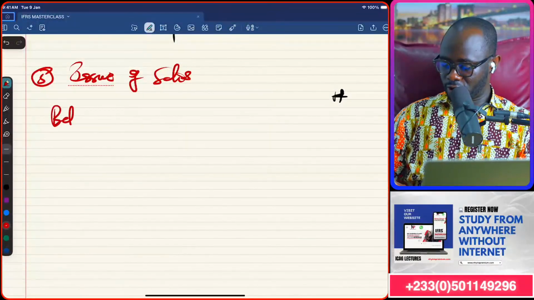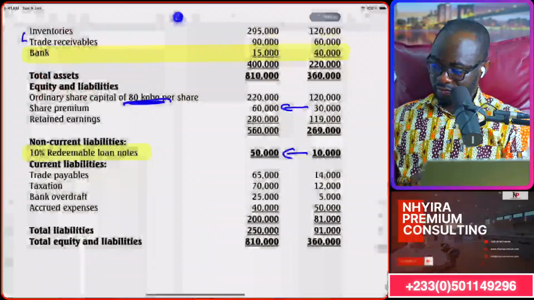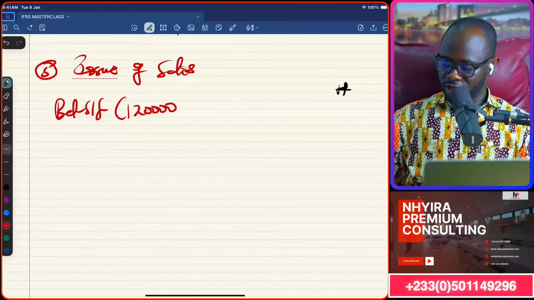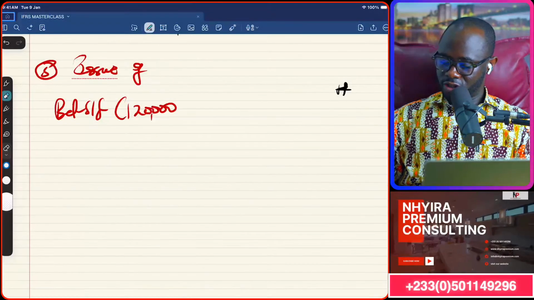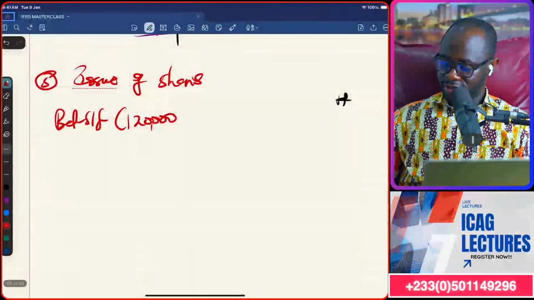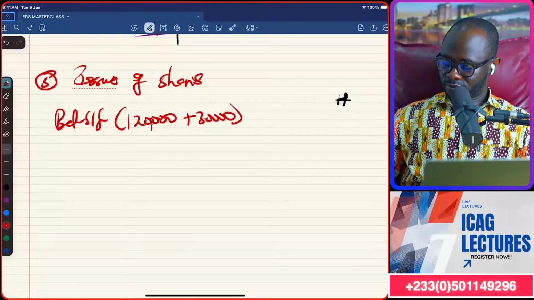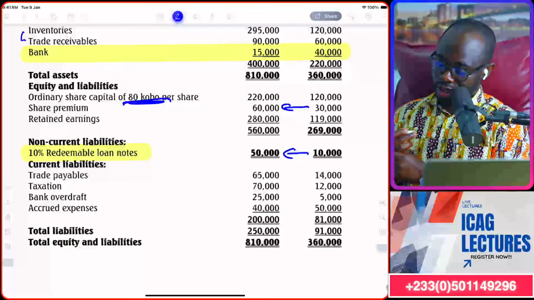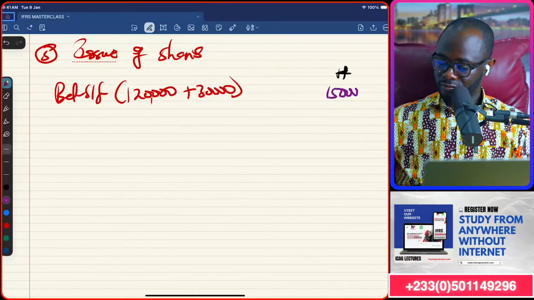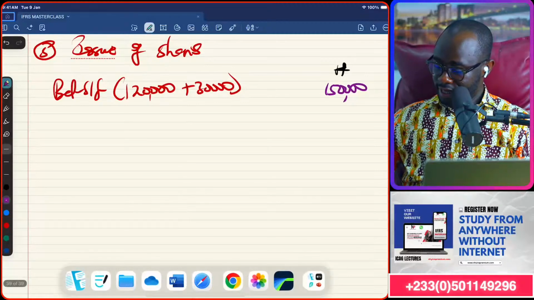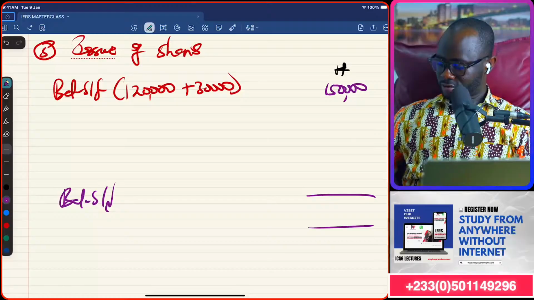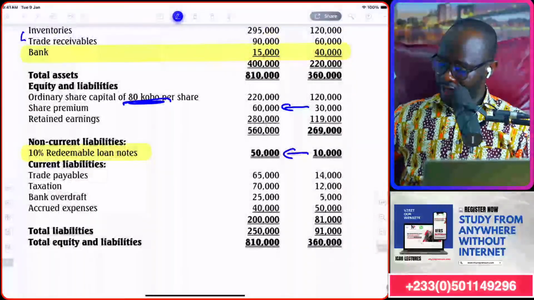So balance brought forward will come, and that will be 120,000 for the ordinary shares, plus the share premium 30,000. Okay, and that will give us an amount of 150,000. That's the opening figure. Then you're going to pretend to close it, balance brought down. The current figures 220